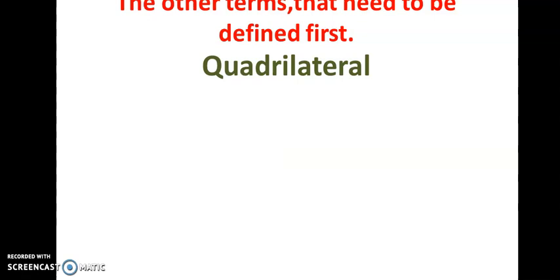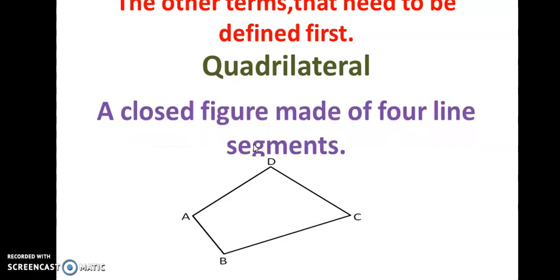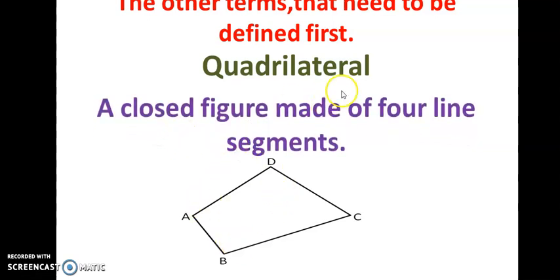So now we are going to define a quadrilateral. What do you mean by a quadrilateral? Yes, this is one quadrilateral, quadrilateral ABCD. So a quadrilateral is a closed figure made of four line segments. Yes, this is a closed figure and it is made of four line segments.